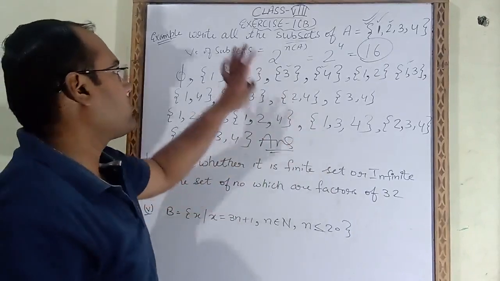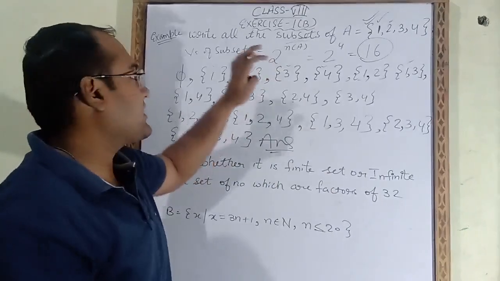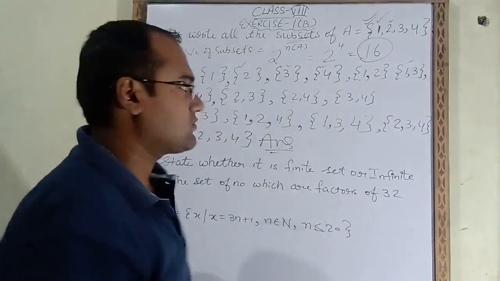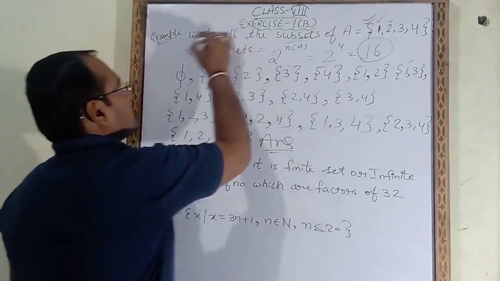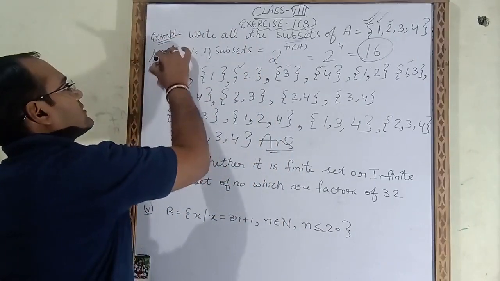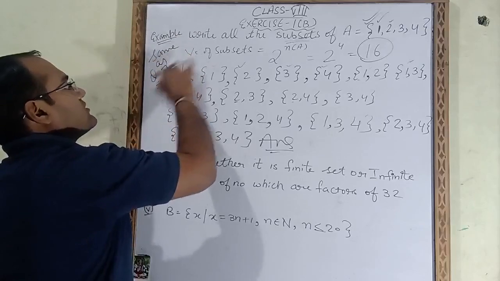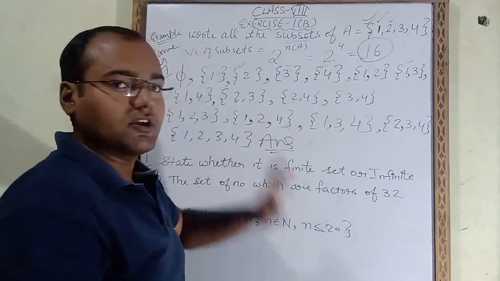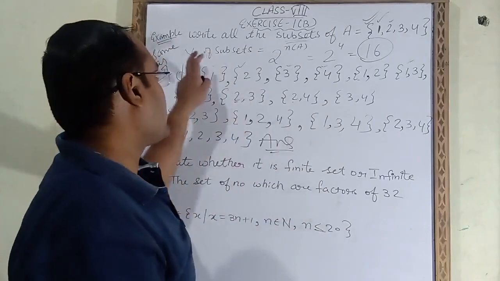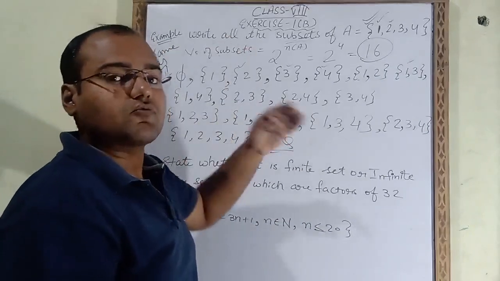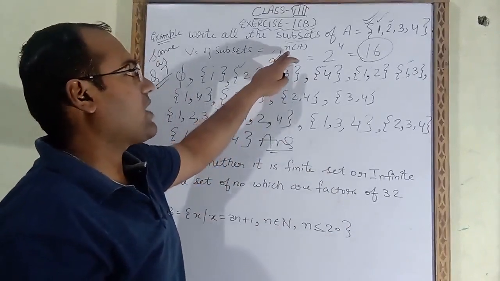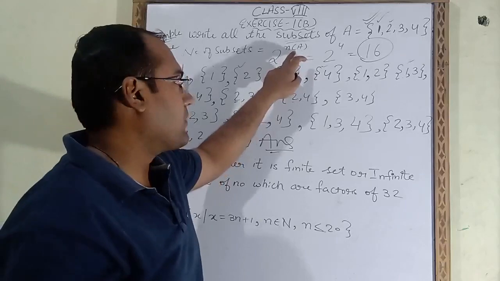So like this you have to do this example, and this example is the same as question number 7 of your textbook. So for question number 7, all the 3 parts you have to do like this only. First of all we will find the number of subsets. To find the number of subsets, we use this formula: 2 raised to the power n(A), where n(A) means the cardinal number of A.